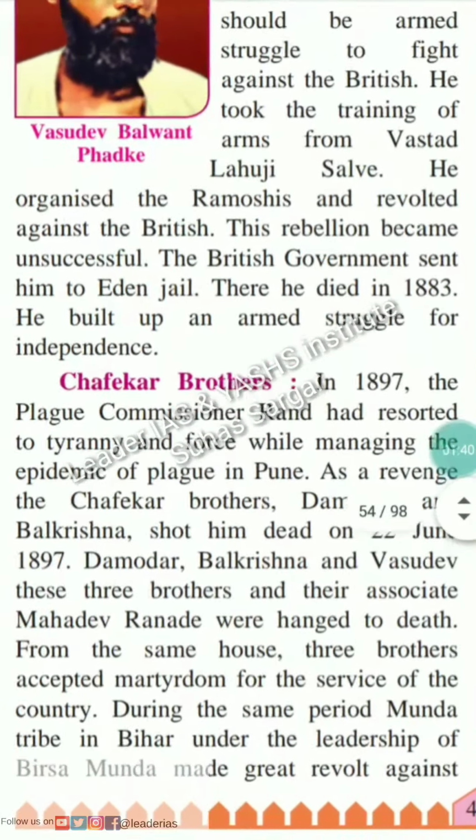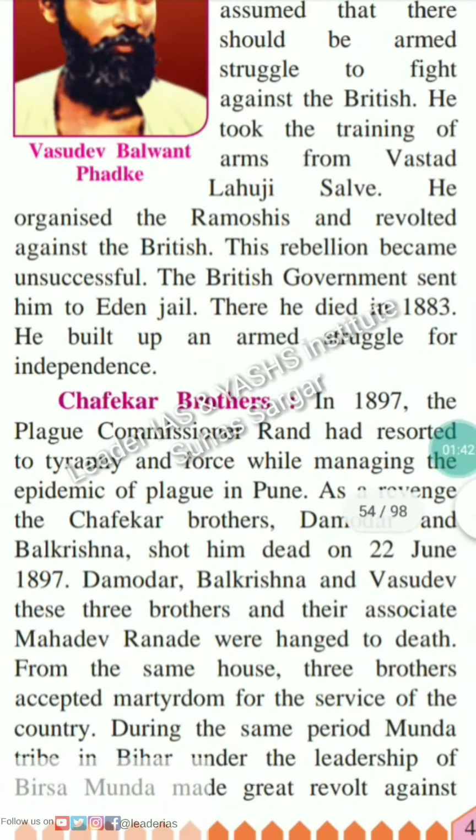Chapekar brothers. In 1897, the plague commissioner Rand had resorted to tyranny and force while managing the epidemic of plague in Pune. As revenge, the Chapekar brothers, Damodar and Balakrishna, shot him dead on 22nd June 1897.